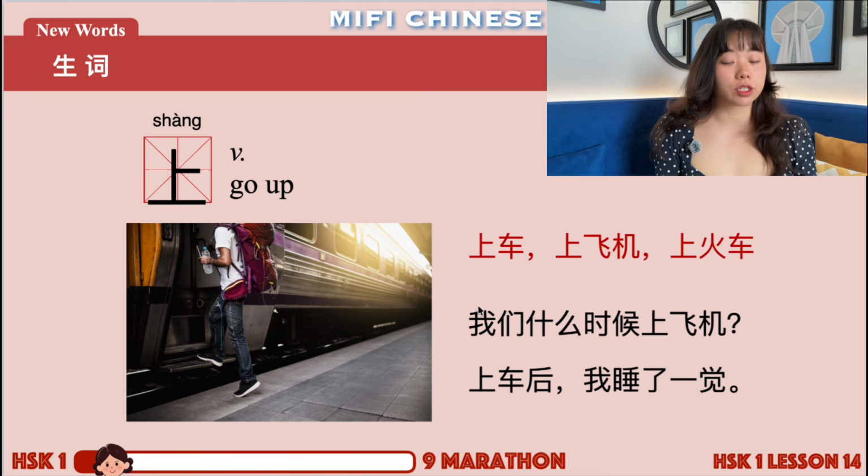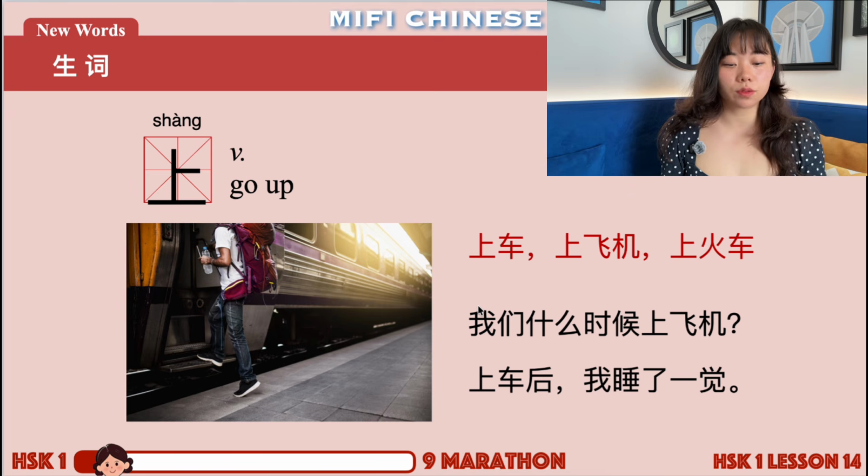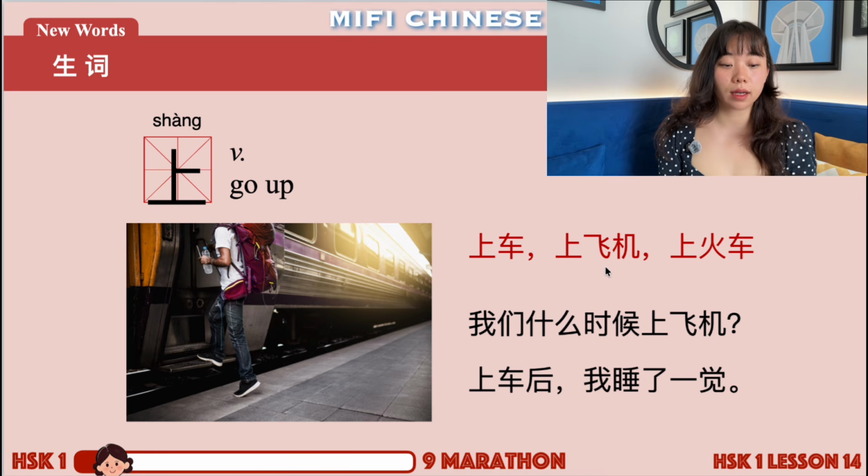Next one, 上. So before we learned 上, we say that it means the above or up, right? All of these similar meanings, 上. So here we can use 上 as a verb. It means go up or board, right? We can have it before a vehicle, a transportation, and then it means that you are boarding. For example, 上车, to go up a car, to like get inside a car. And then 上飞机, 飞机 flight, 上飞机 board a flight. 上火车, right? You're going up the train, you're boarding the train.